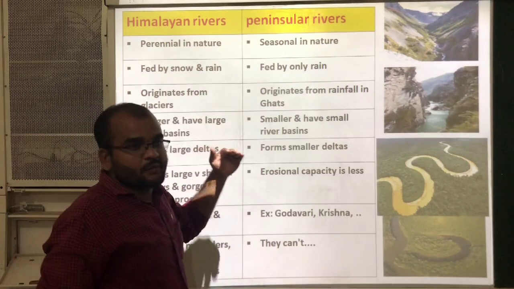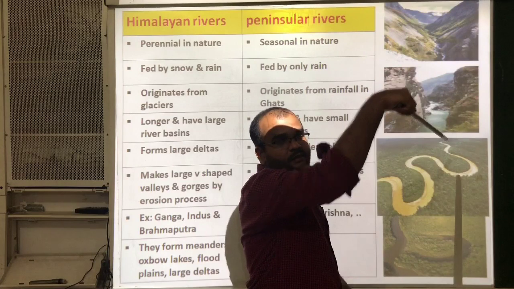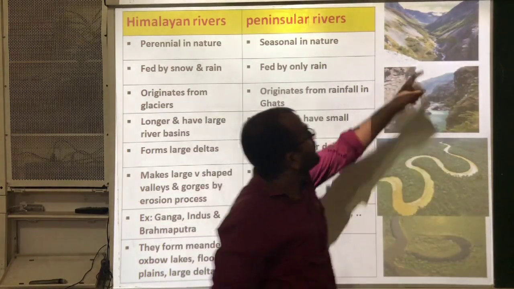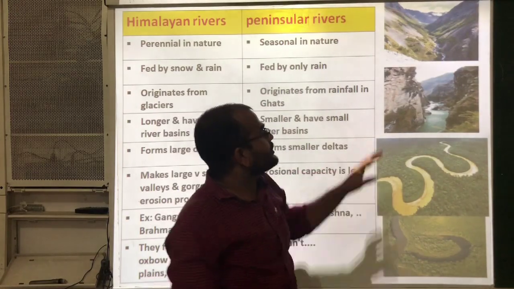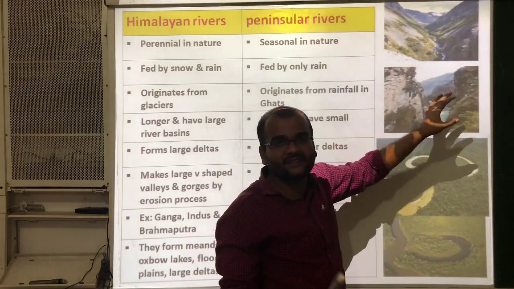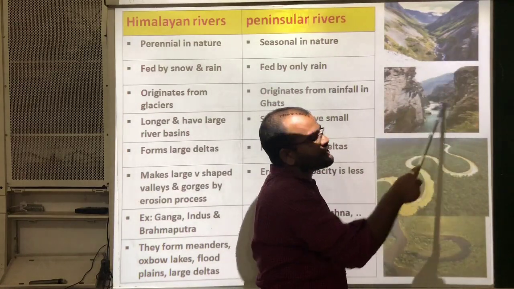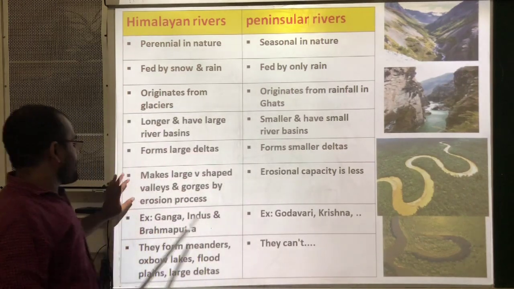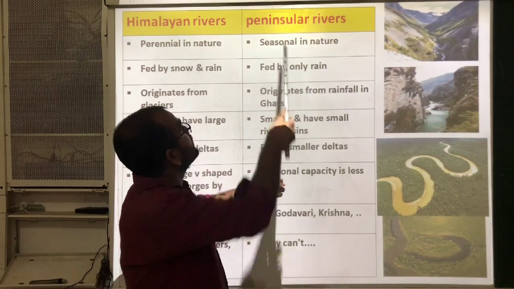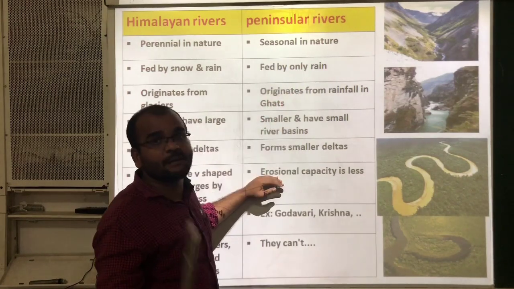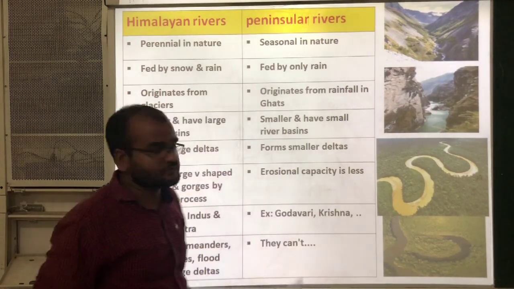Whenever the water flows through these mountains, because of the force of water, the soil will be eroded. That's why, because of the erosion process of Himalayan rivers, this kind of V-shaped valleys and gorges will form. Here, the peninsular rivers' erosional capacity is less because the speed of the water is not high.